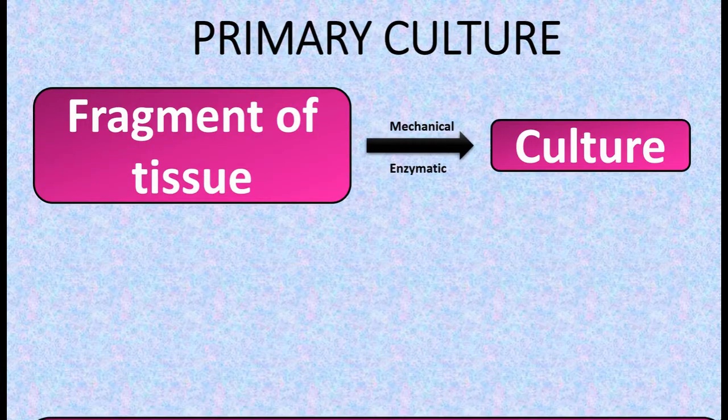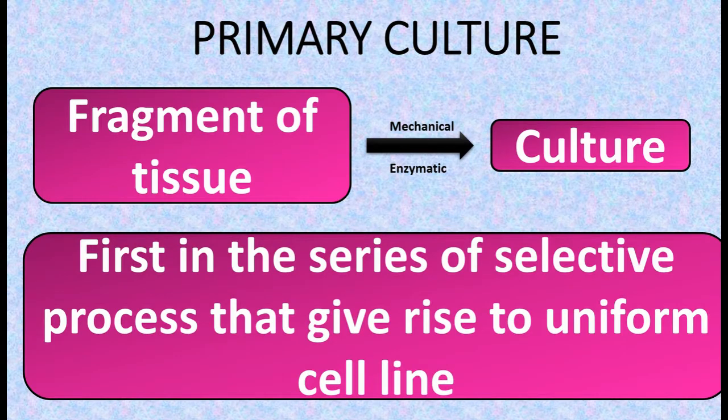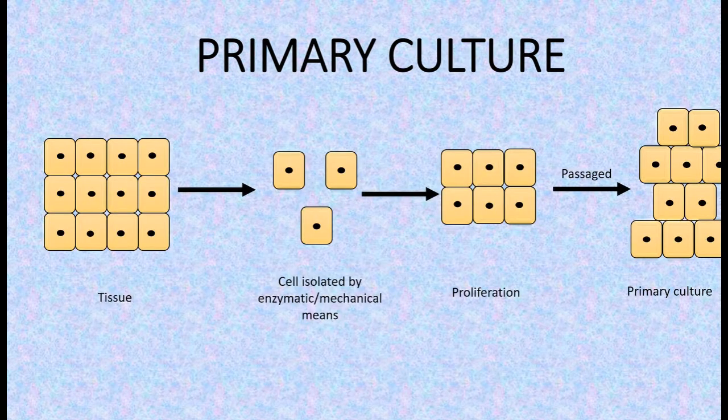A culture derived either by the outgrowth of migrating cells from a fragment of tissue or by enzymatic or mechanical dispersal of the tissue is primary culture. The primary culture is the first in a series of selective processes that may ultimately give rise to a relatively uniform cell line. Here is a figure explaining the primary cell culture. From the tissue, cells are isolated enzymatically or by mechanical means. They are allowed to proliferate and after their first subculture or passaging, they will get converted into primary culture.